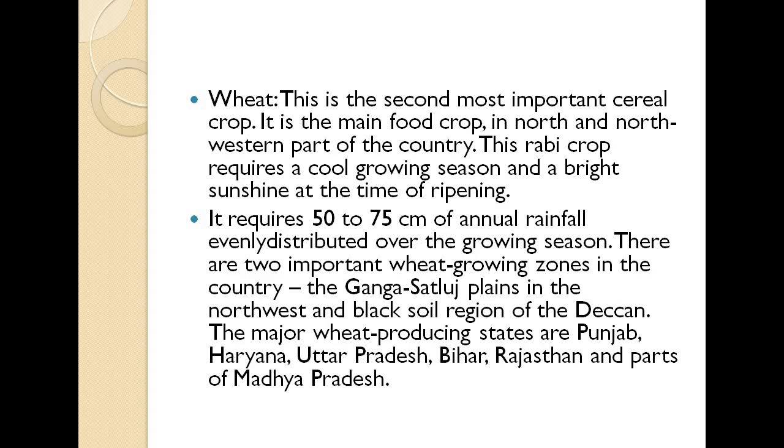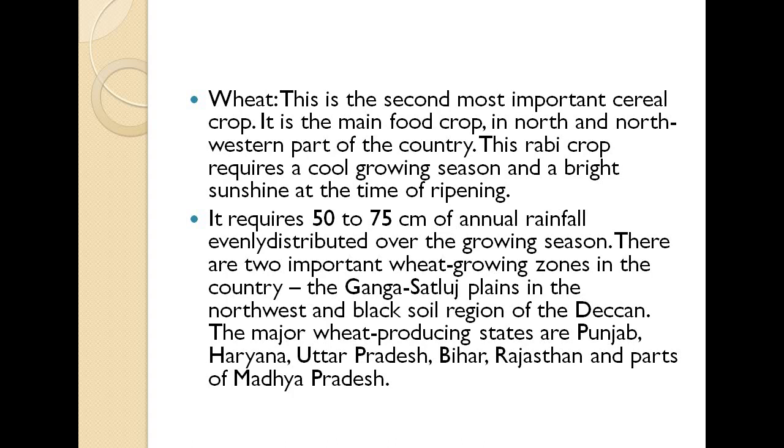So it requires 50 to 75% of annual rainfall, evenly distributed over the growing season, and there are two important wheat growing zones in the country. So basically it can grow in annual rainfall which is between 50 to 75 centimeters, evenly distributed over the growing season itself.